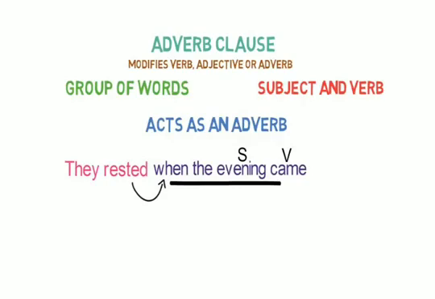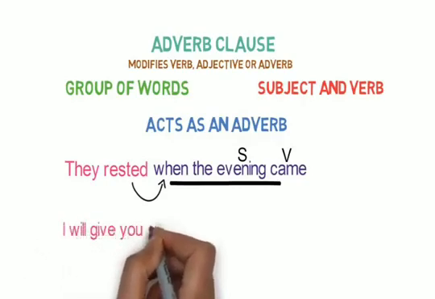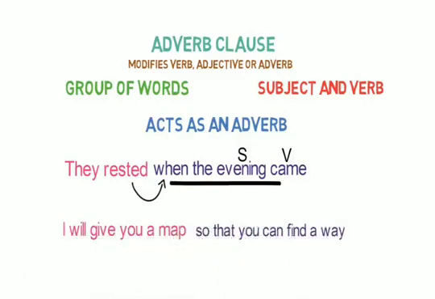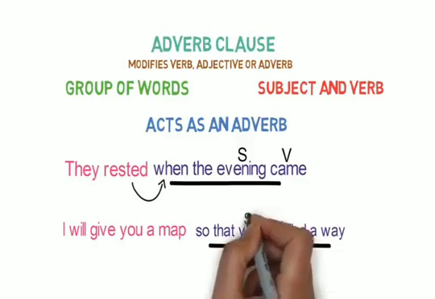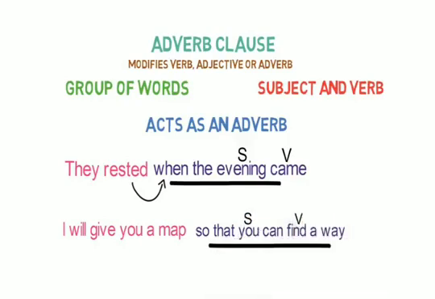Let's look into one more example. I will give you a map so that you can find a way. Here, so that you can find a way is a clause as it has a subject and a verb and is describing the act of giving, which is a verb. So basically these clauses do the work of an adverb.